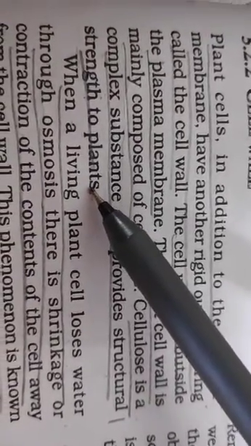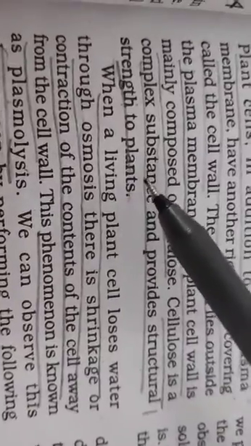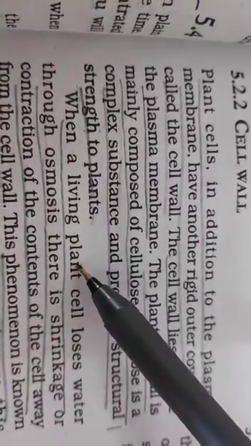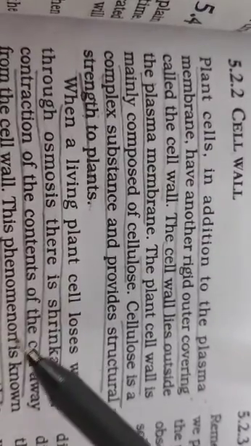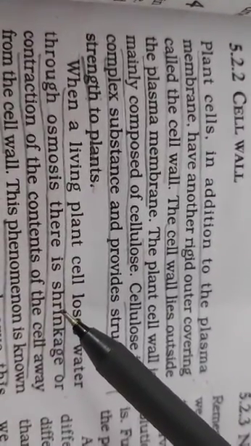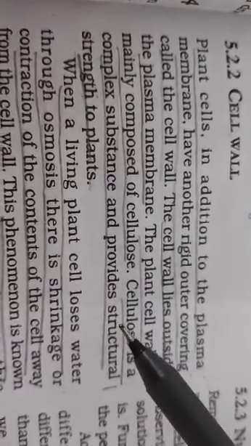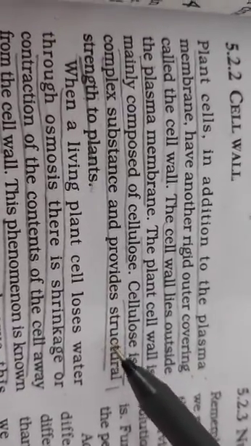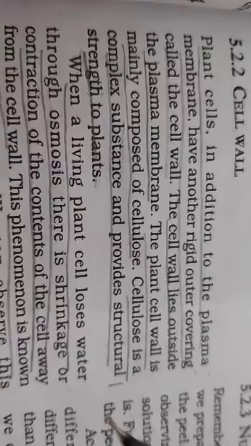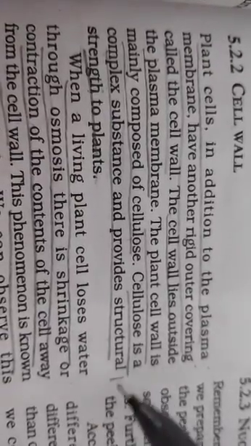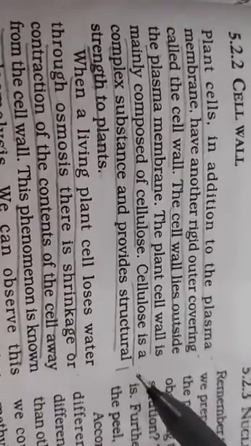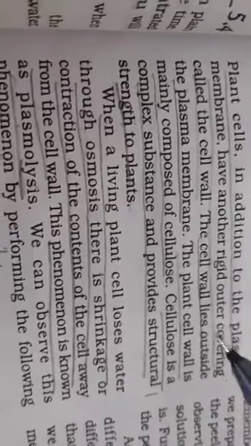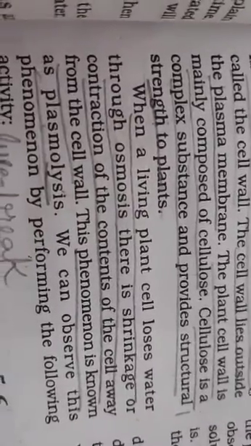collapse. Okay? Because during osmosis, especially endosmosis, when the plant cell takes in water, imbibes water, at that time the cell will swell up. So there will be a tremendous amount of pressure inside. To prevent the cell membrane from breaking, or the cell from breaking or exploding, the cell wall forms a very strong outer covering.